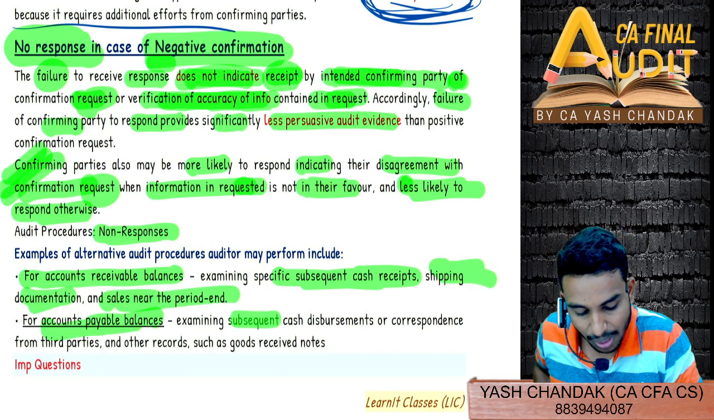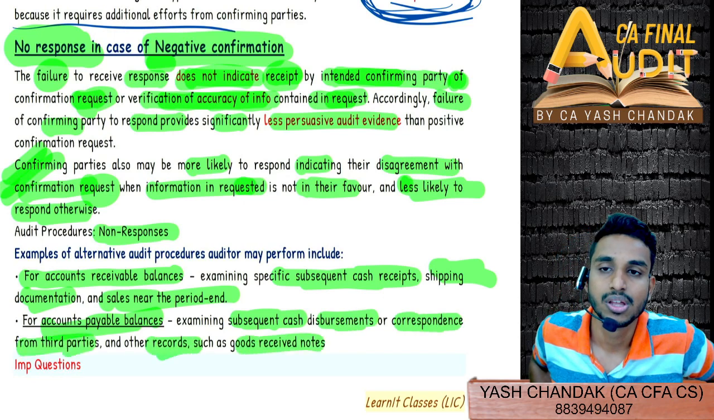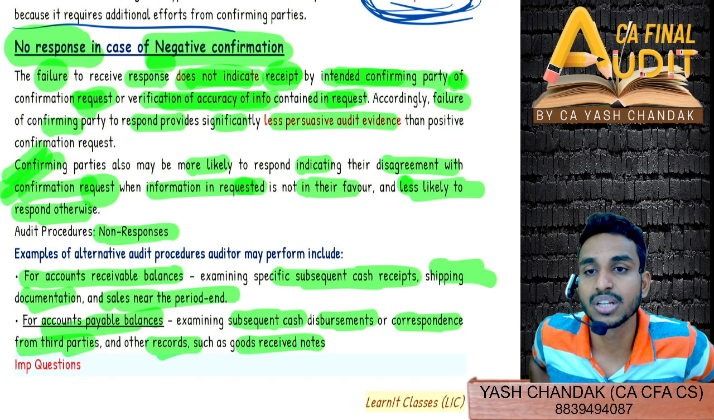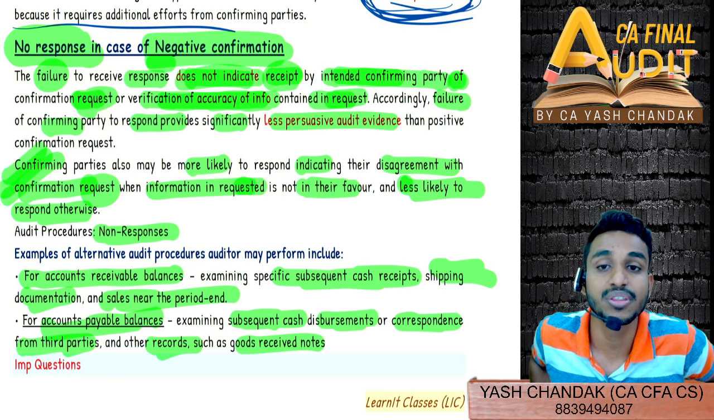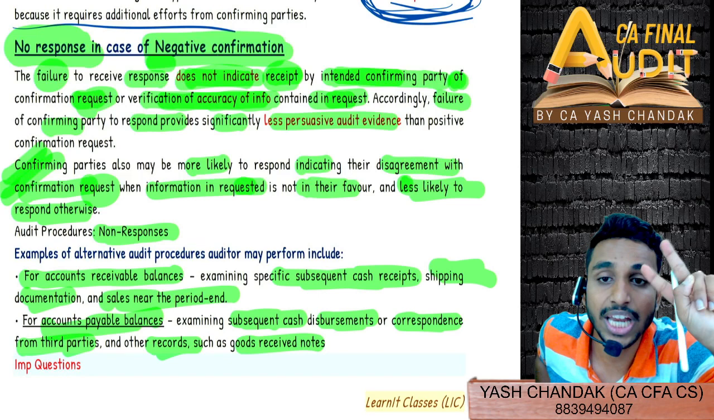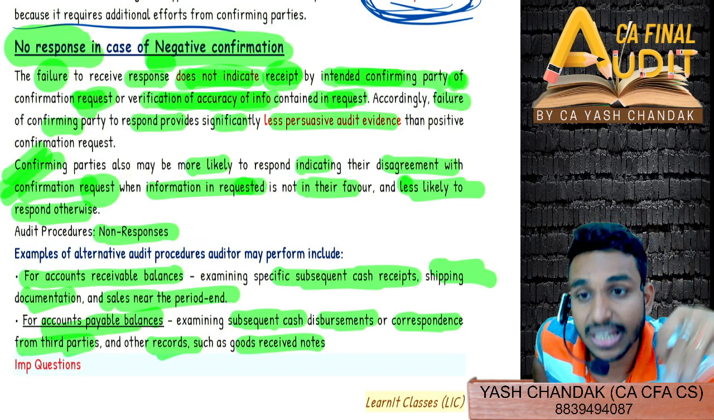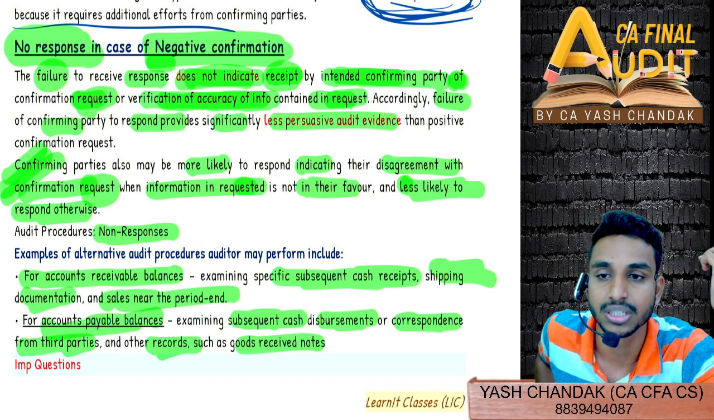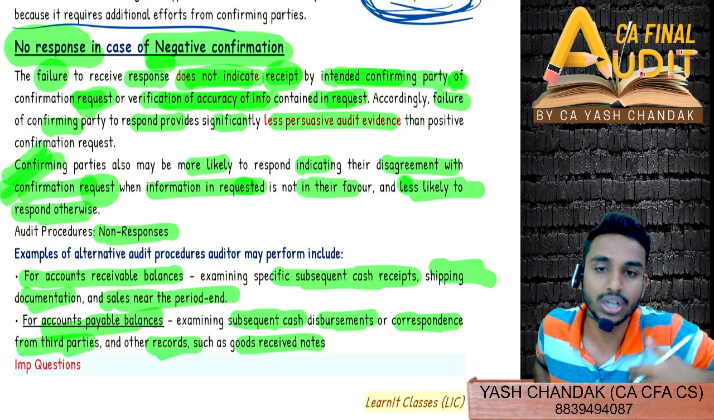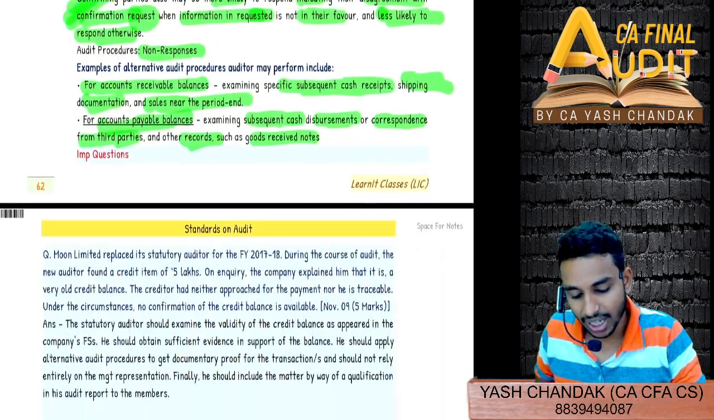For accounts payable balance, examine subsequent cash disbursement or correspondence from third party, other records such as goods received. So for large amounts, that is why we say we cannot use negative confirmation request, because if we don't receive a response, it's less persuasive audit evidence, because of two factors. We cannot vouch that Nikita has received the confirmation, and we cannot vouch that Nikita has verified the accuracy of the information. And more or less, Nikita will respond when it's in her favor and not when it's in my favor, right? Any doubt?